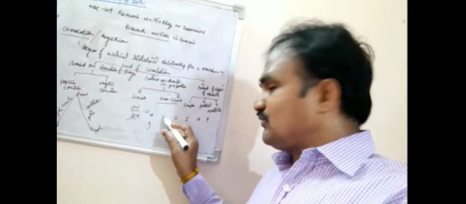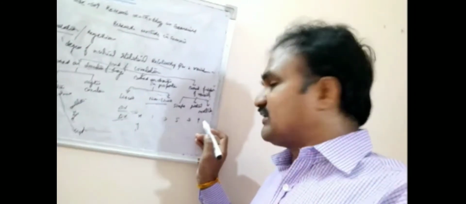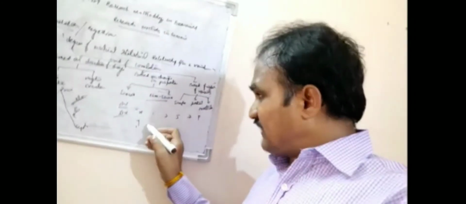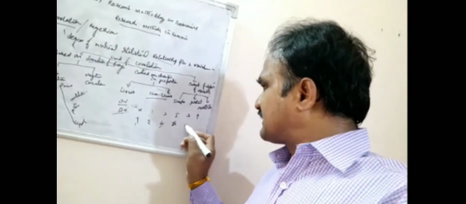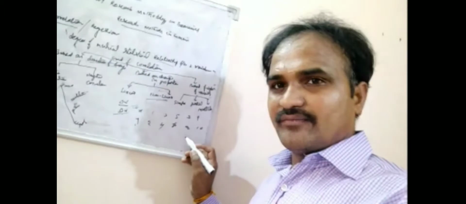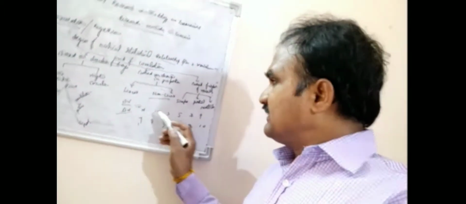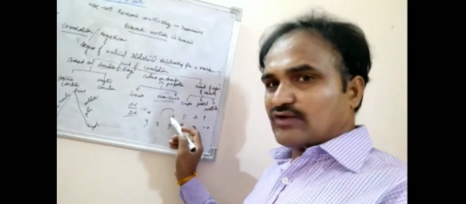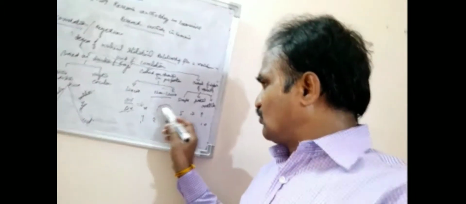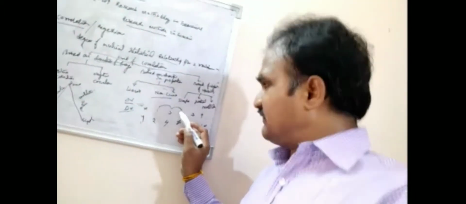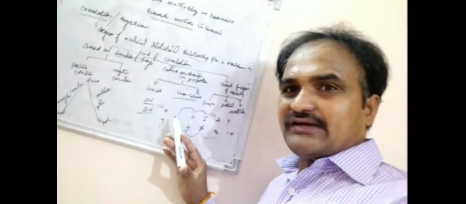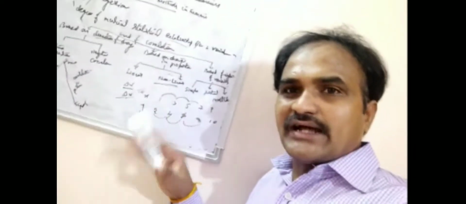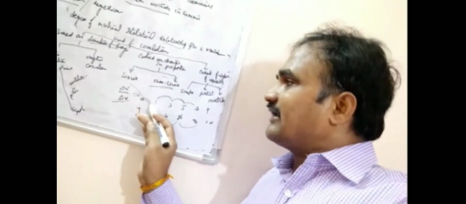X you can denote using 1, 3, 5, 7, 9. Y you can refer to as 2, 4, 6, 8, 10, and so on. So what is the proportion? The difference between these two is 1, and the difference between these two is also 2. Whatever the change in the level of one variable, the change in the other variable is also a constant level. That you can call linear.